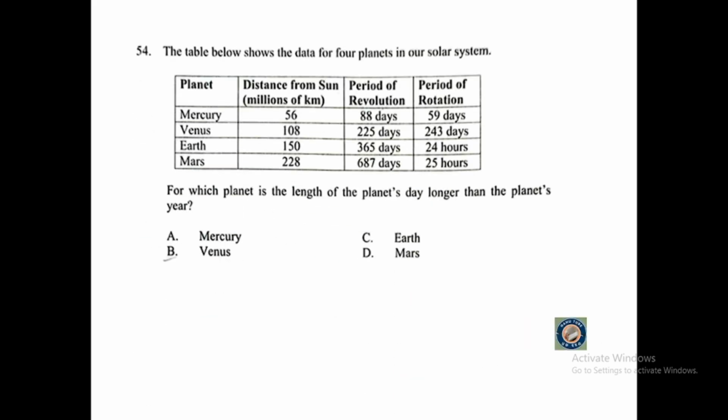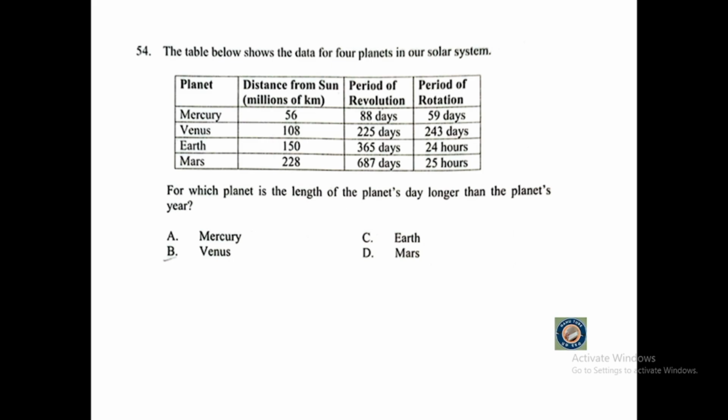Question number 54. The table below shows the data for 4 planets in our solar system: Mercury, Venus, Earth, and Mars. The distance from Sun for Mercury is 56, Venus is 108, Earth is 150, and Mars is 228. The period of revolution for Mercury is 88 days, Venus 225 days, Earth 365 days, and Mars 687 days. The period of rotation for Mercury is 59 days, for Venus is 243 days, for Earth is 24 hours, and for Mars is 25 hours.